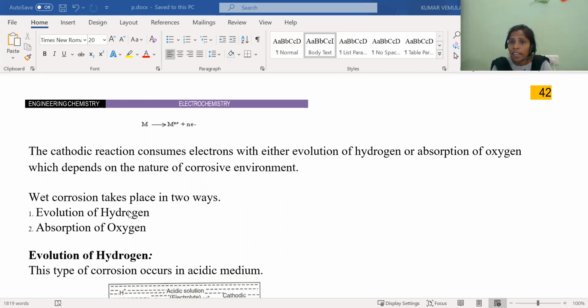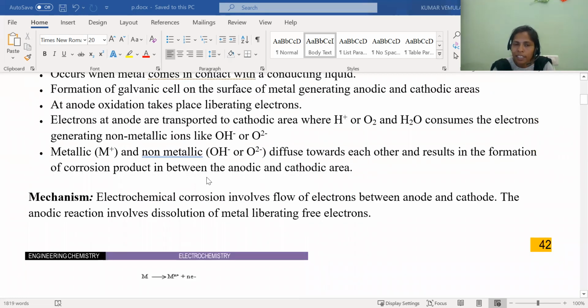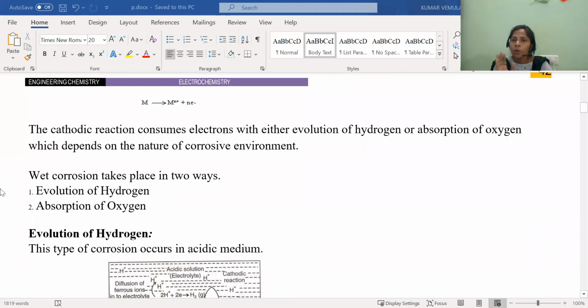So how is the cathodic reaction taking place here? Either it is absorbing oxygen or it is releasing hydrogen. So there are two kinds of reactions at the cathode: either hydrogen is releasing or oxygen is absorbing. That I explained here. So at the cathode, either hydrogen is released or oxygen is absorbed.